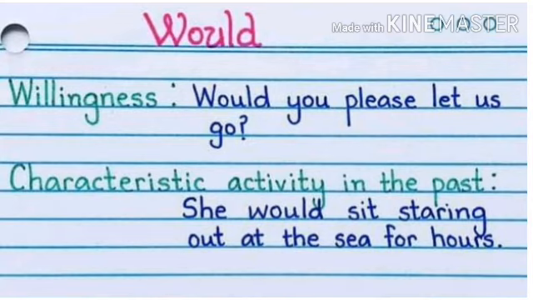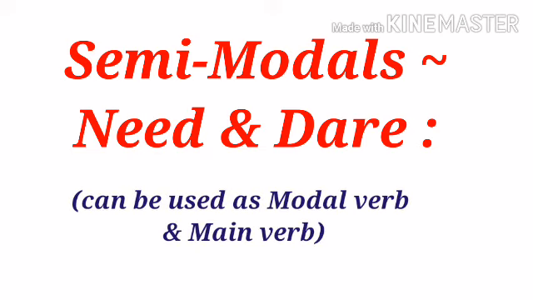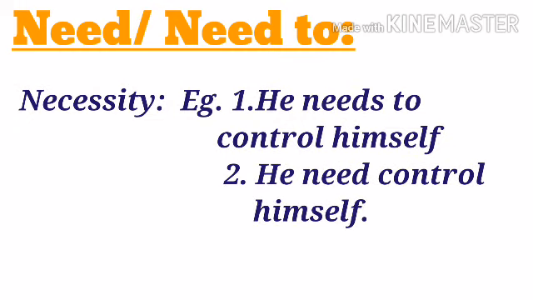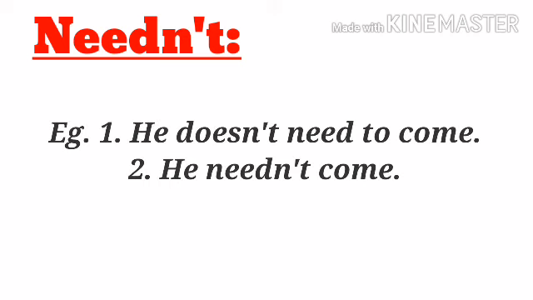Next I am going to discuss need and dare, which are also known as semi-modal verbs because they are used as modal verb and main verb. Use of need or need to. Need or need to expresses necessity. For example, he needs to control himself or he need control himself. As negative, it is used as needn't. For example, he doesn't need to come or he needn't come.